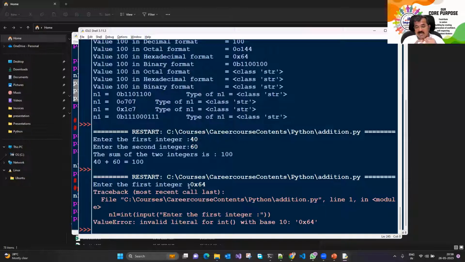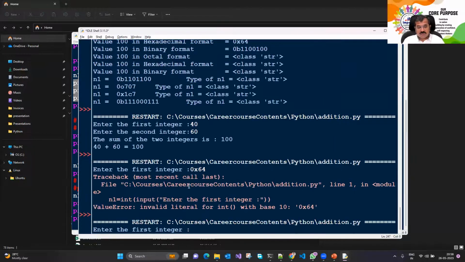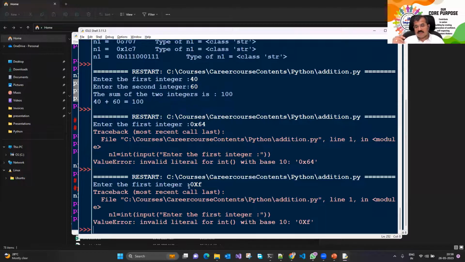That means your int function cannot go ahead evaluating an integer represented in hex format. Can it read an integer represented in decimal format? Yes. So Prithviraj asked me a question, please enter the first integer. I say, okay, this is also an integer, 0x15, is that decimal? That's also not possible. So your conversion function int can convert only the string which is represented with base 10.